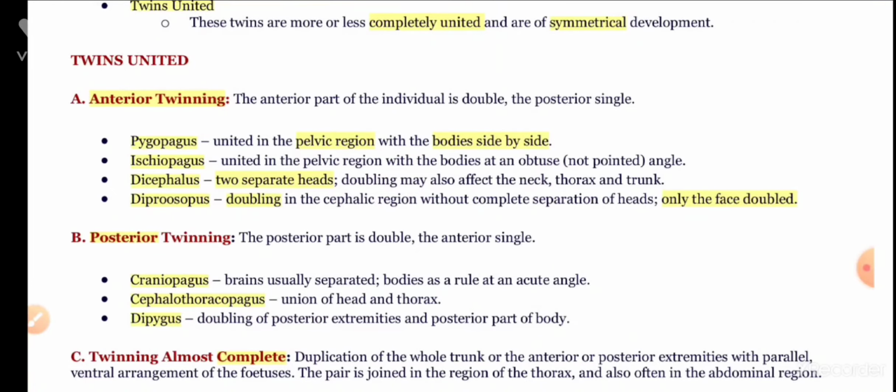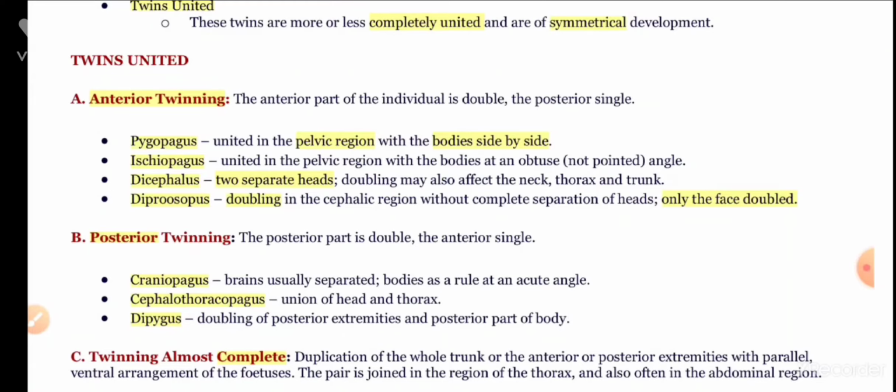They include pygophagus, that is united in the pelvic region with the bodies side by side. In the case of ischiopagus, united in the pelvic region with the bodies at an obtuse angle.